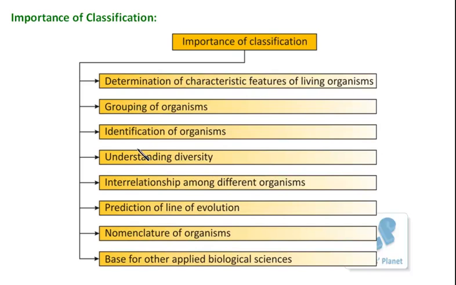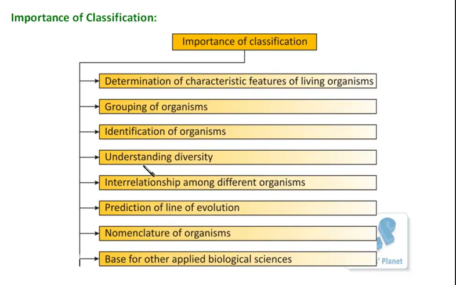Let us say there are different types of plants. If you know the characteristic features, you can classify them into different groups, for example, whether the seed is dicot or monocot. These two may be new terms for you. But if you know the characteristic features, definitely you can identify them and subgroup them.